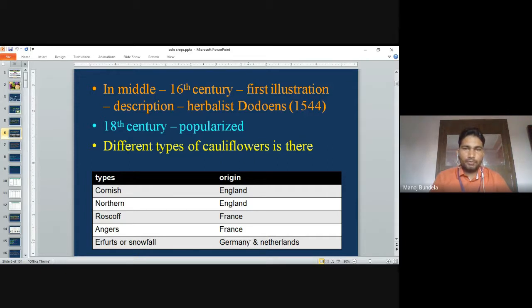Different types of cauliflower are there: Cornish and Northern are grown in England, Roscoff and Angers are grown in France, and Snowball is mainly grown in Germany and the Netherlands.